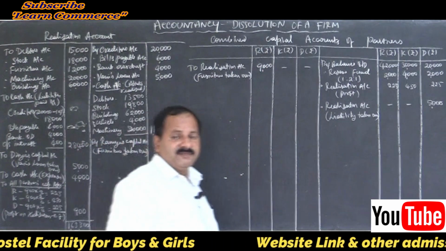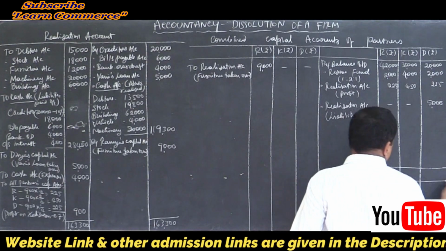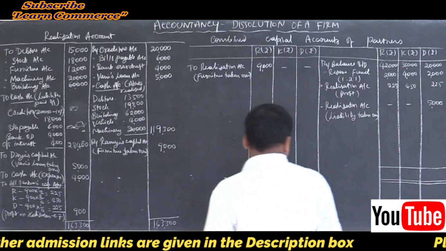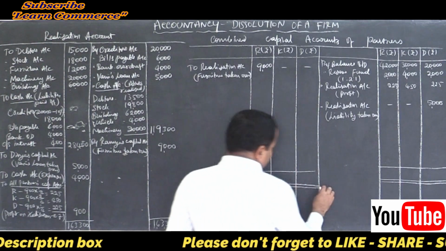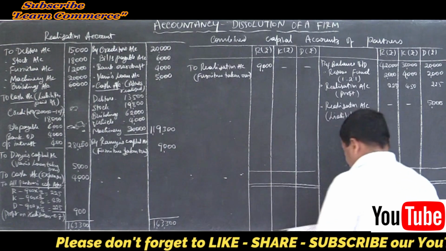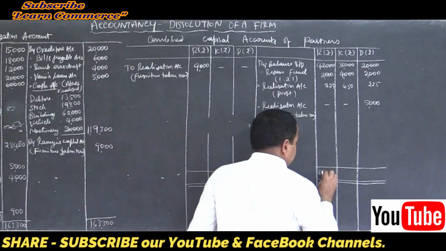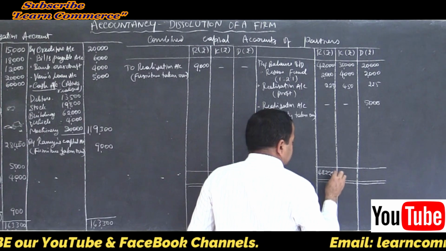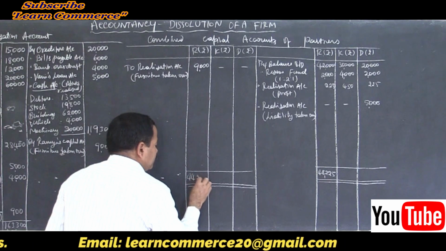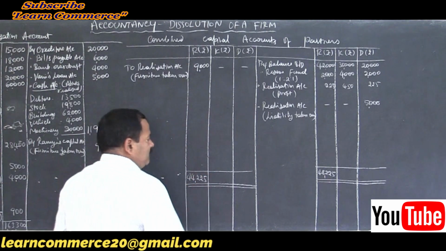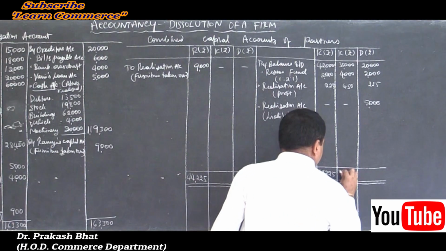No other entries. Close the accounts and find out the difference, make final payment. See which side is greater, always credit side will be greater. 44 to 25. Write the same total on the other side, 44 to 25 in Ramya's column. Kavya 39,450.